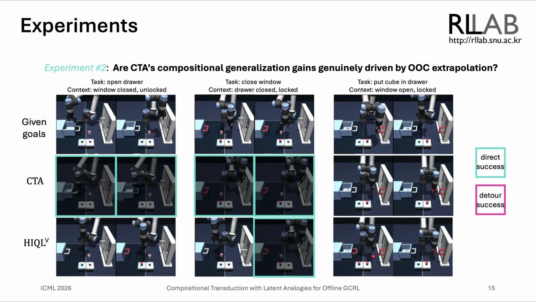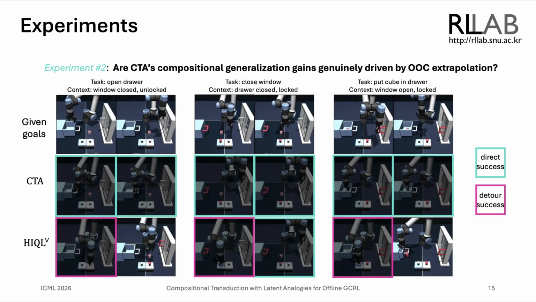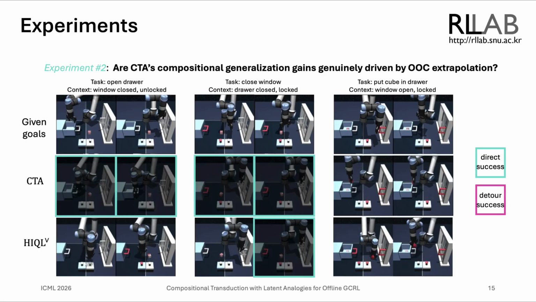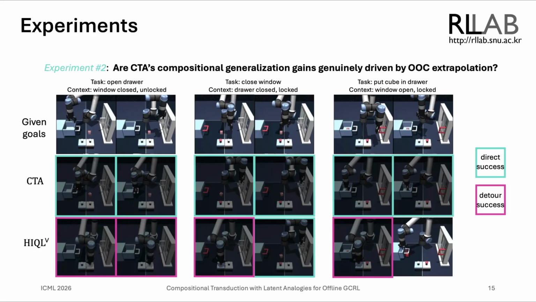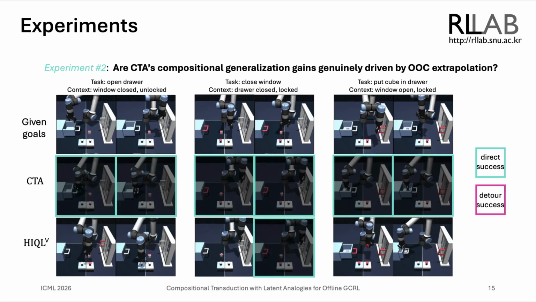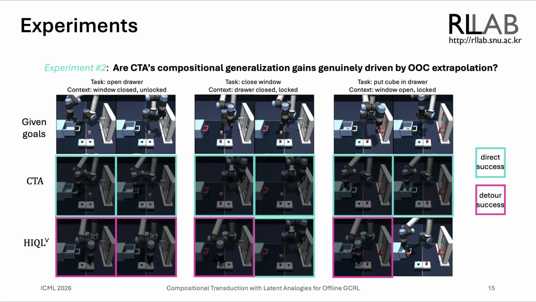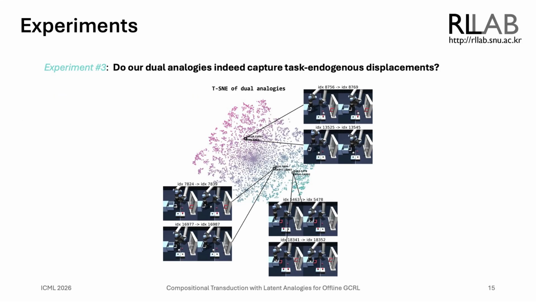This video shows the results of the direct out-of-combination case study in the scene environment. CTA often reaches the target goal directly, whereas dual HIQL tends to rely on in-distribution detours, with a lower success rate. To qualitatively verify that the dual analogies capture task endogenous displacements, we sample 20,000 state-goal pairs from the recollected validation split of scene play and visualize dual analogies using a 2D t-SNE projection. We can see that similar task analogies lie close to one another in the latent space, so we conclude the dual analogy indeed captures task endogenous displacements.